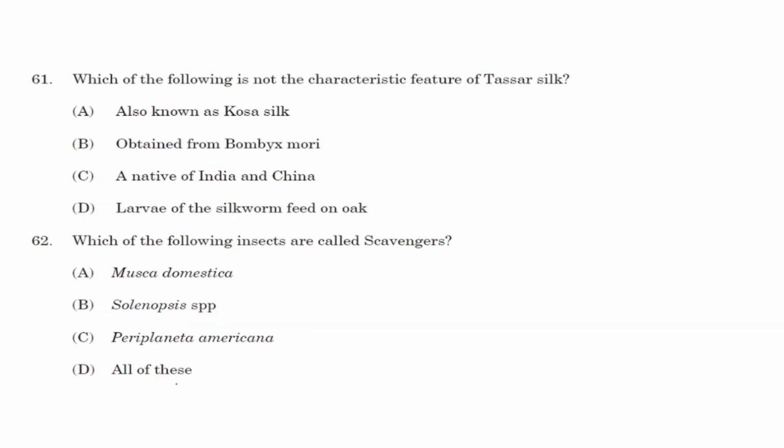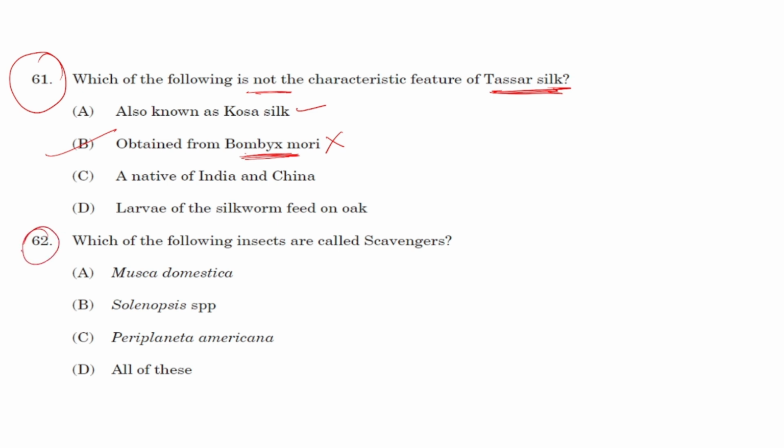Next, question number 61. Which of the following is not the characteristic feature of tussar silk? Again, a question from tussar silk itself. It is also known as kosa silk. This is right. Obtained from Bombyx mori. This is absolutely wrong. Bombyx mori produces what? It produces mulberry silk. So, it is asking not the characteristic feature. The right answer for this will be option B.